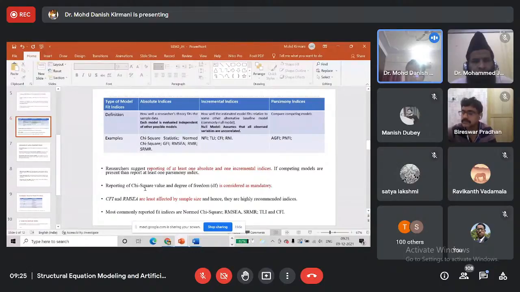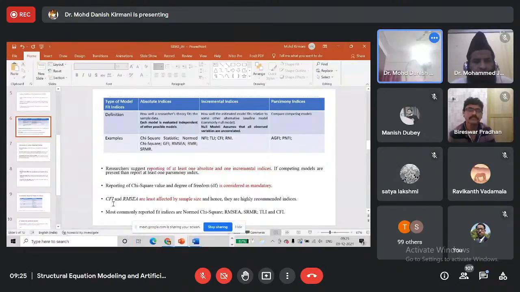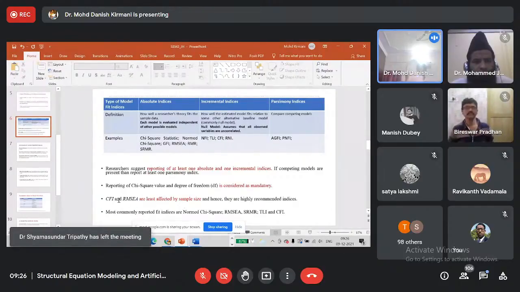But researchers recommend that at least we should report chi-square value and degree of freedom in all these studies, but we should not conclude whether the model fit is good or bad just on the basis of chi-square value. CFI and RMSEA are the least affected by sample size. These two techniques are not very sensitive to the sample size, and therefore they are highly recommended by the researchers.